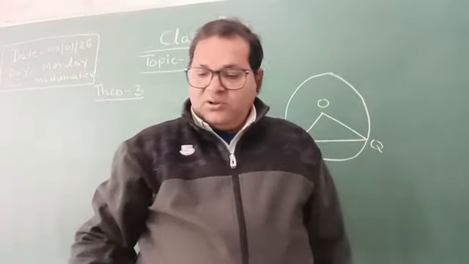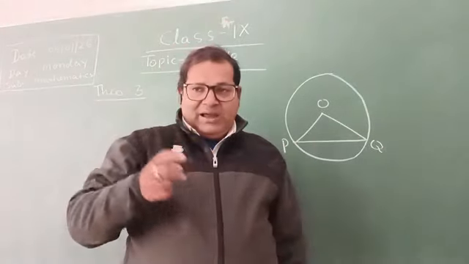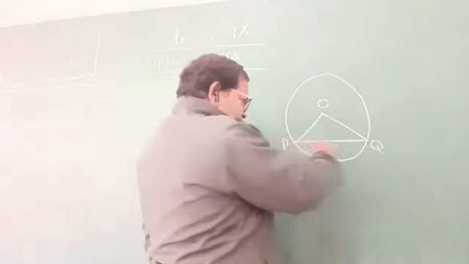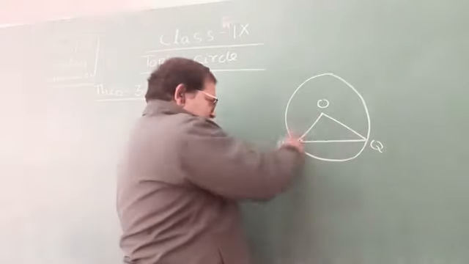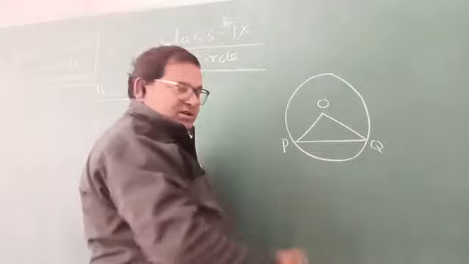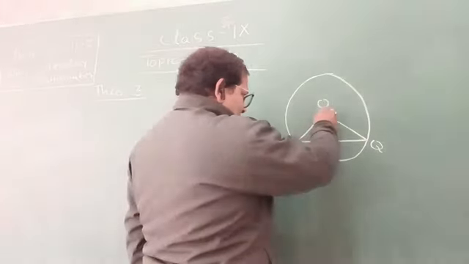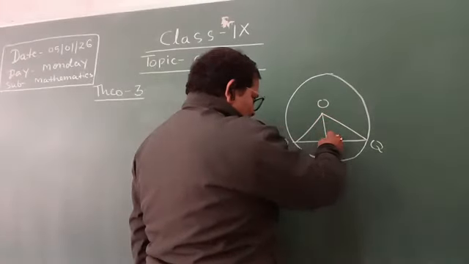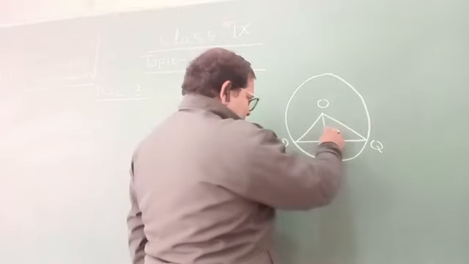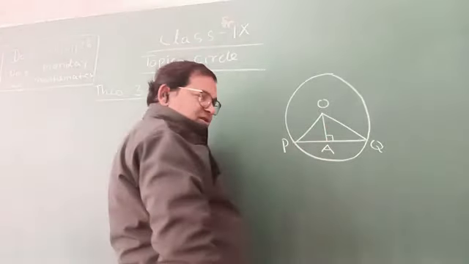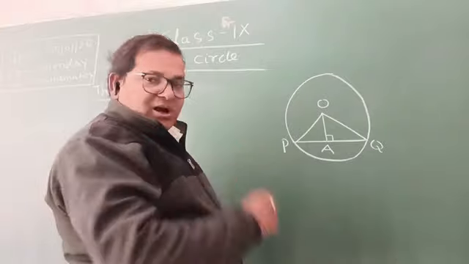Therefore, a circle is drawn and PQ is the chord of the circle. Join O to P. OP is the radius and OQ is also the radius. A perpendicular drawn from O to PQ is A. So OA is the perpendicular from the center to the chord of a circle.